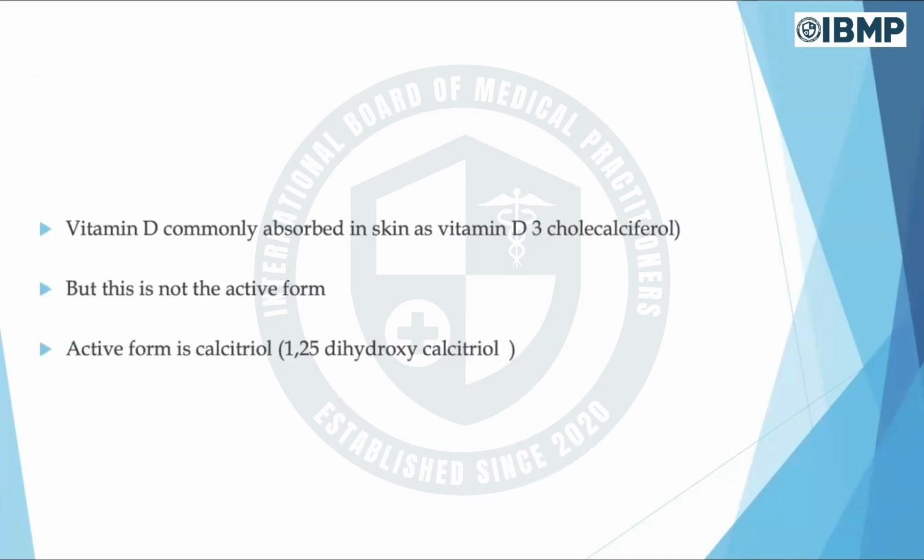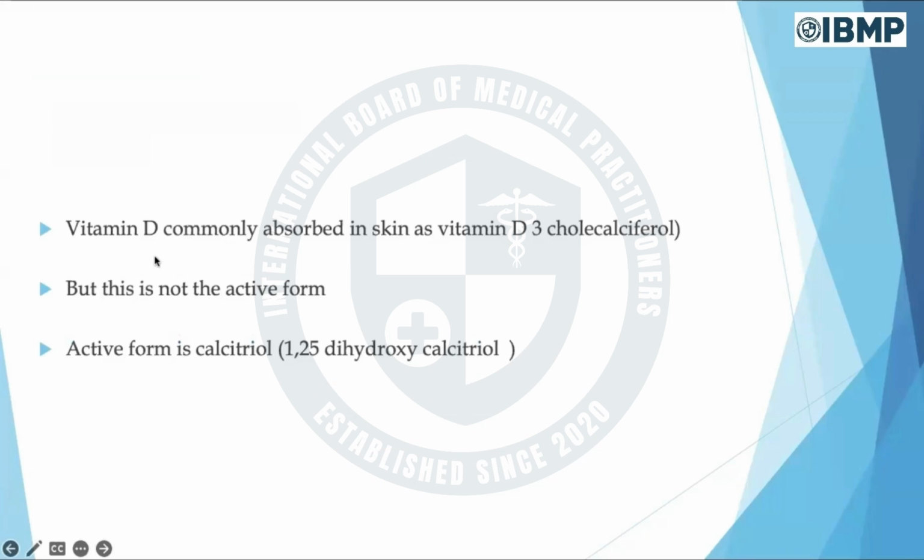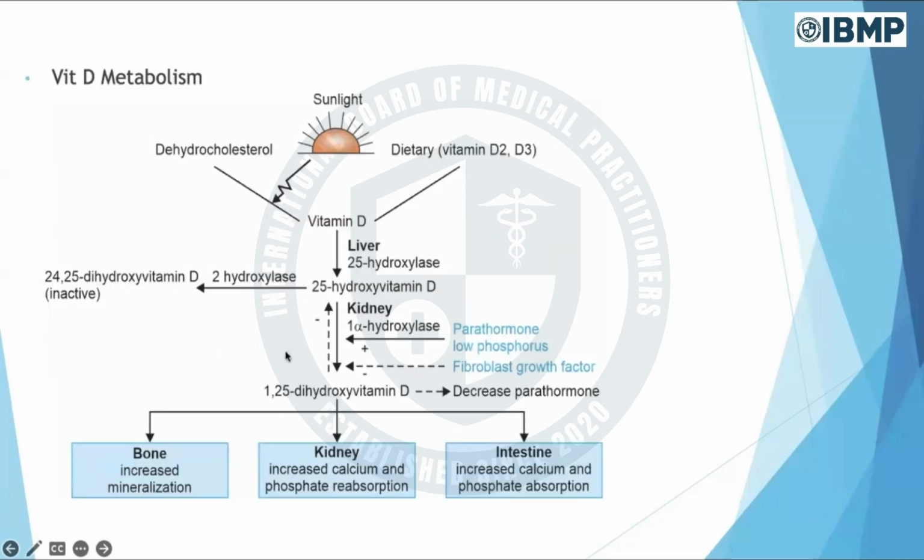Yes, so we all know the one-liners or the MCQ questions. Vitamin D is commonly absorbed in the skin as, this was the question. So the answer is 7-dehydrocholesterol will be a good answer. And what is the active form of vitamin D? The active form of vitamin D is 1,25-dihydroxycholecalciferol. This 1,25-dihydroxy vitamin D is the active form of vitamin D that you should know.